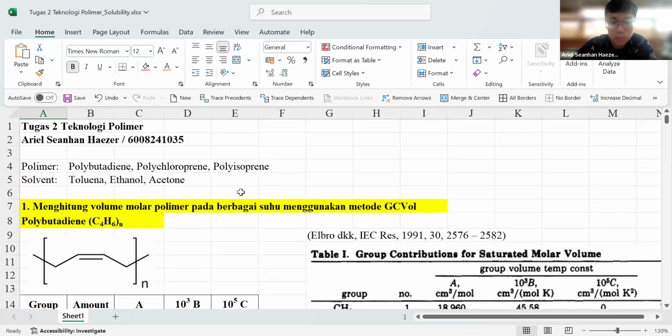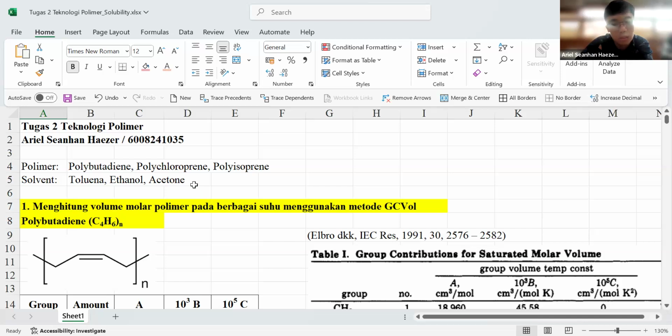Polybutadiene and polyisoprene are completely nonpolar diene hydrocarbon polymers, while polychloroprene is slightly more polar due to the chlorine atoms, but still behaves as a predominantly nonpolar polymer.